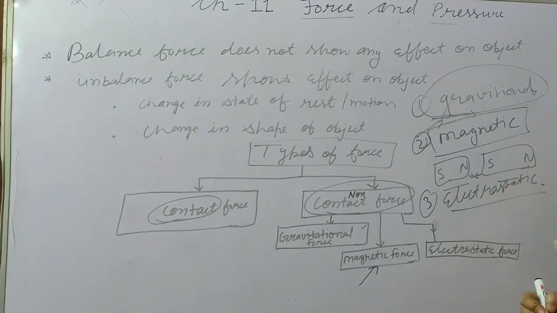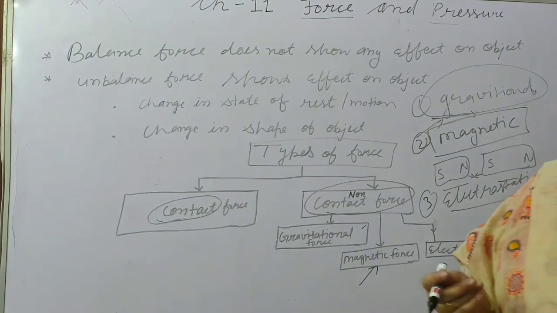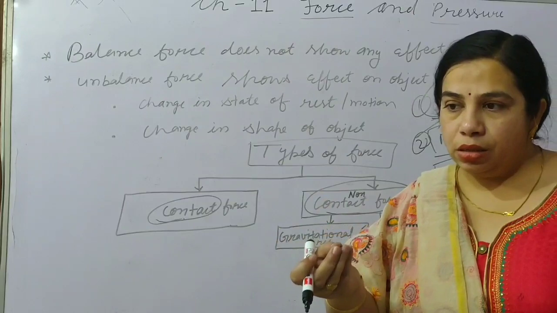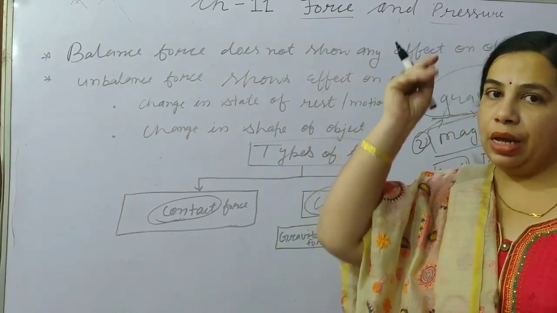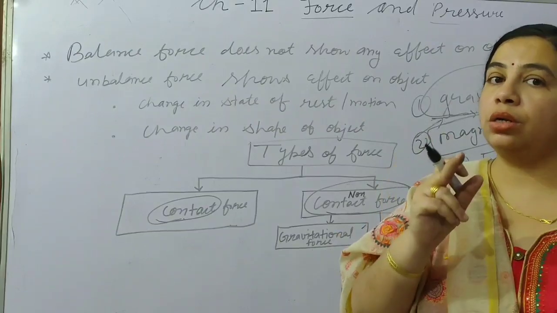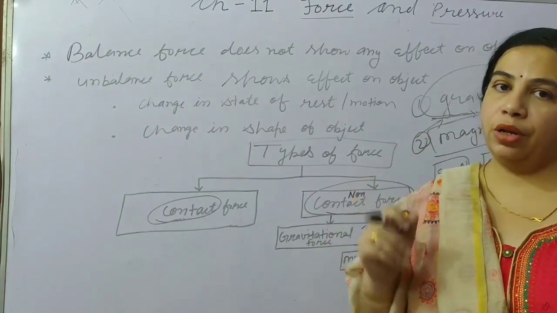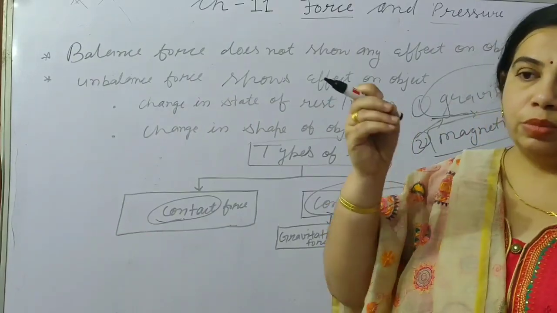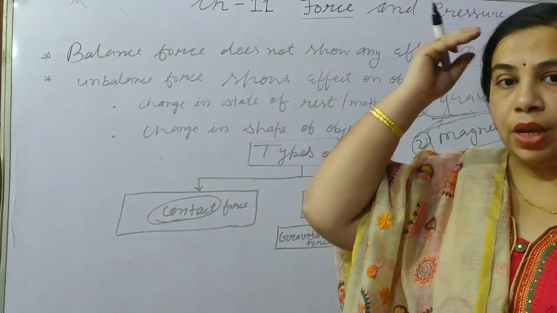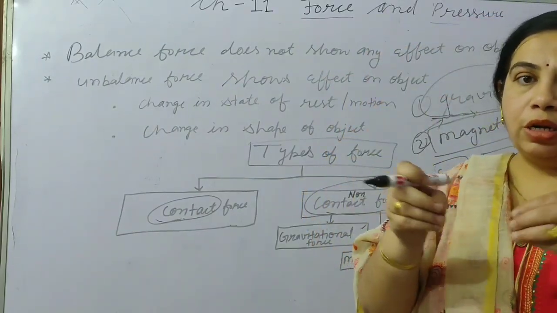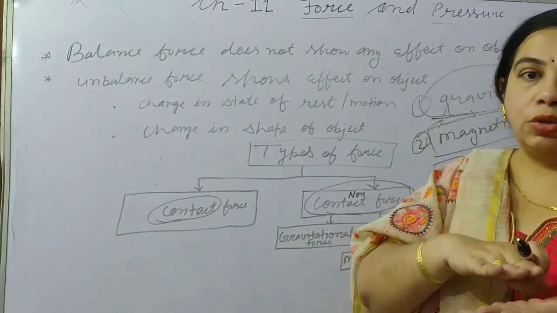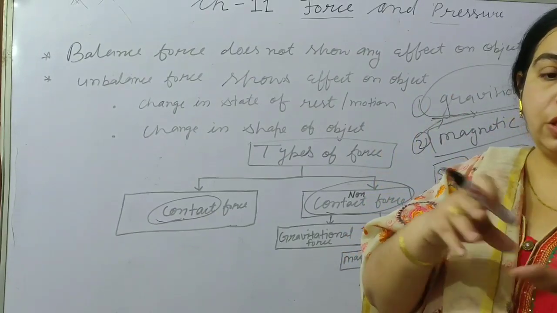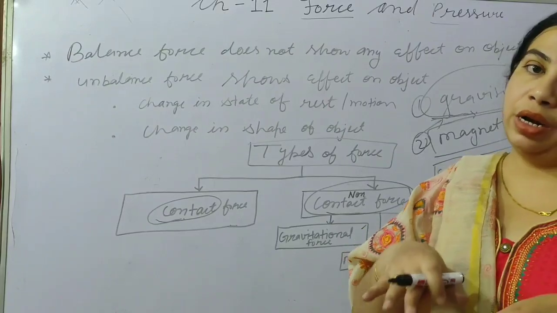That is only due to the electrostatic force. A common example you can consider: take a comb or scale and rub it on your dry hair. The hair should be dry, with no oil applied. Then put little bits of paper on a table and bring the scale or comb closer to the papers, and they will be attracted.